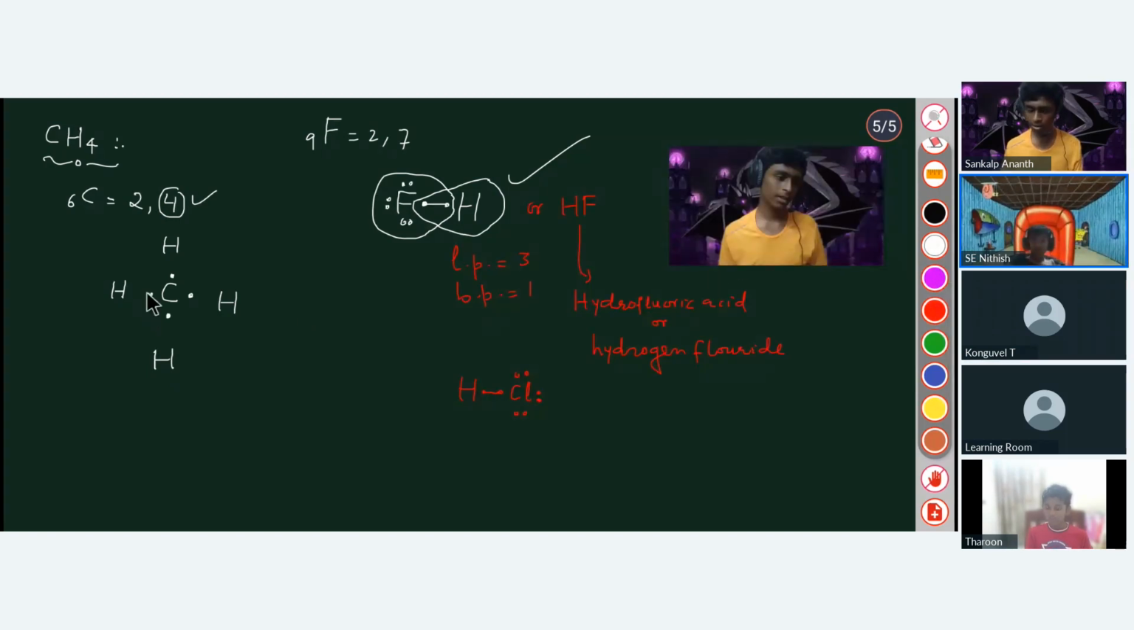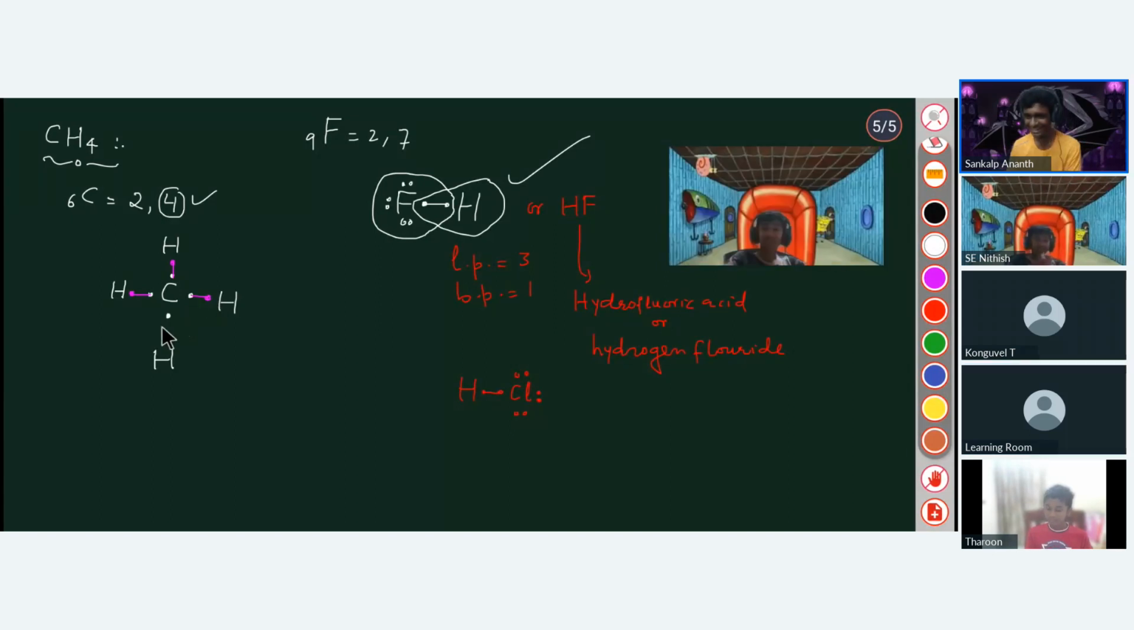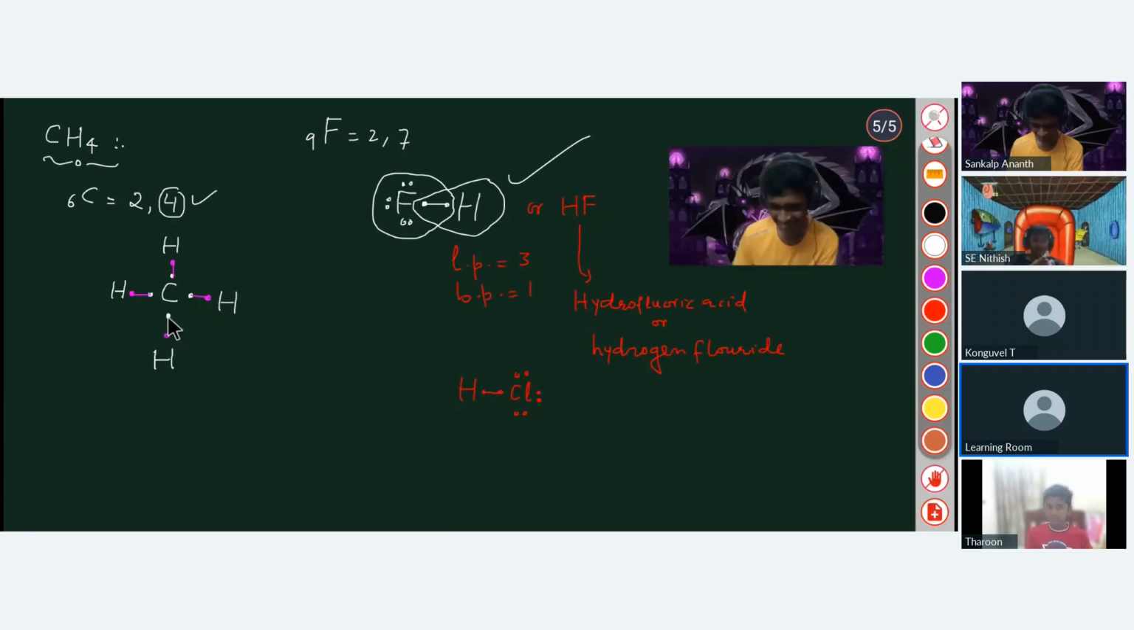That's what I said. Each hydrogen will give one electron, and there will be mutual sharing of electrons. So that means the bond pairs here will be 4, and the lone pairs are 0. There is no lone pair on the carbon. Great. Got it? Yes, sir.